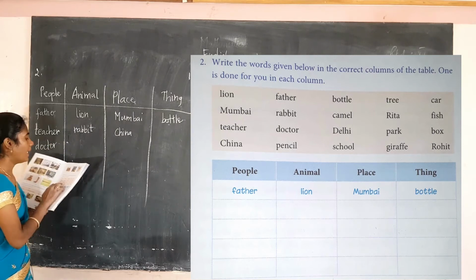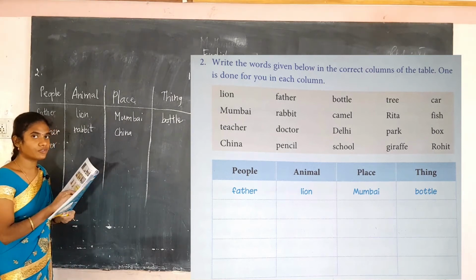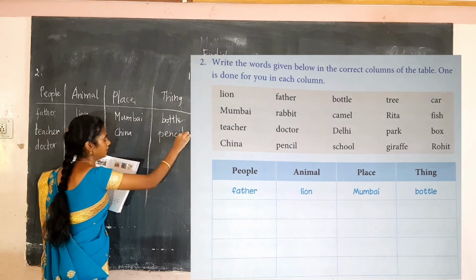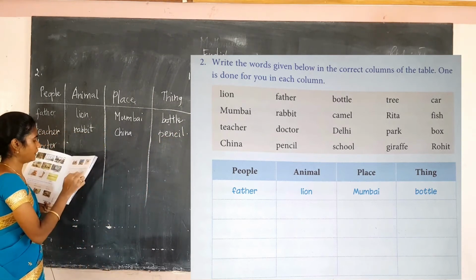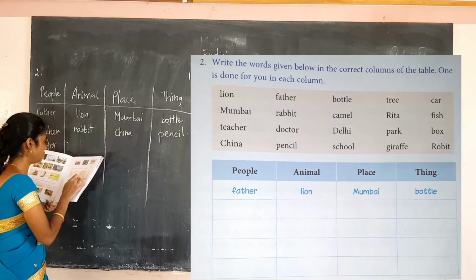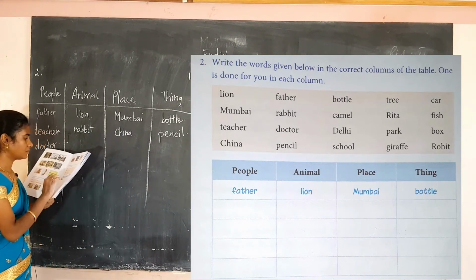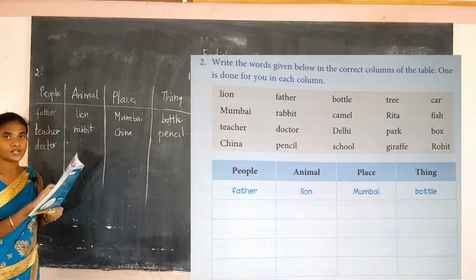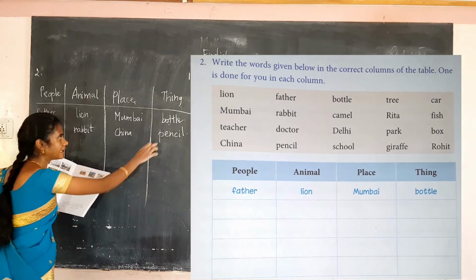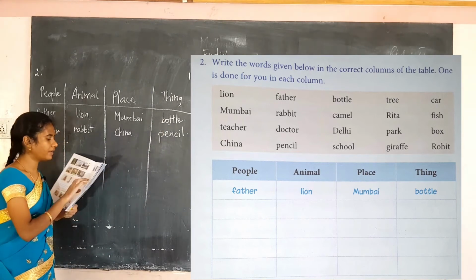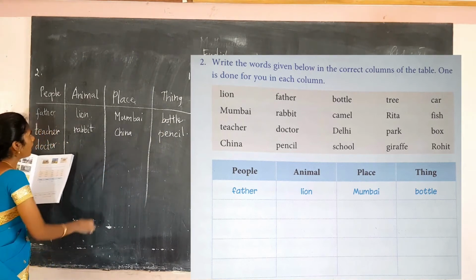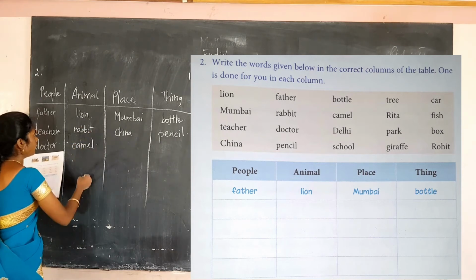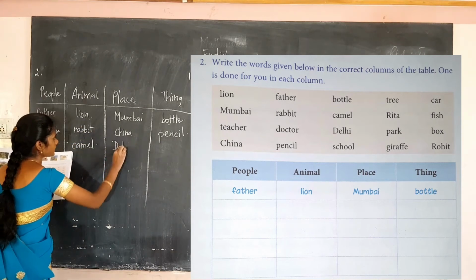The next one, pencil. Pencil is the name of a thing. Then bottle. Bottle is the name of a thing. They have already written those. So camel. Camel is the name of an animal. Then Delhi is the name of a place.